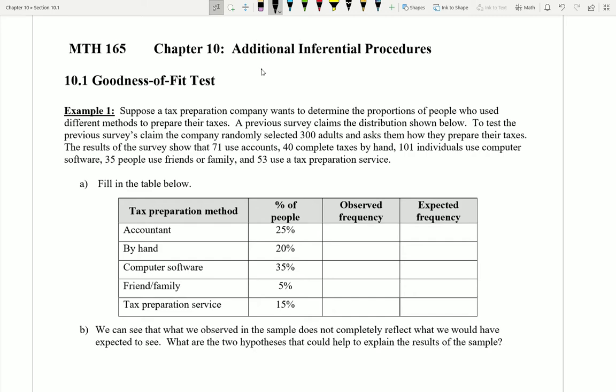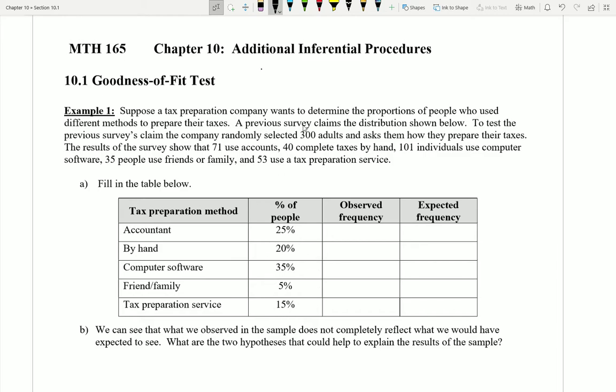So a previous survey claims the distribution shown below, and to test the previous survey's claim, we're going to see if we believe these numbers. So the previous survey maybe shows that 25% of people use an accountant to finish their taxes. Maybe 20% of people do the taxes by hand. Maybe 35% use some computer software. Maybe 5% pass it off to a friend or a family member, and maybe 15% actually use this specific tax preparation service.